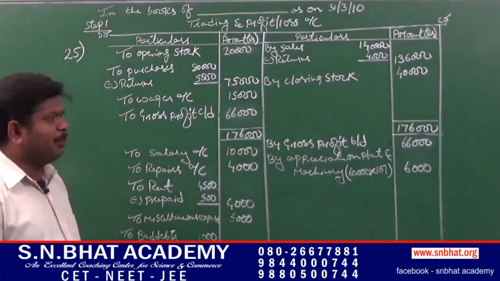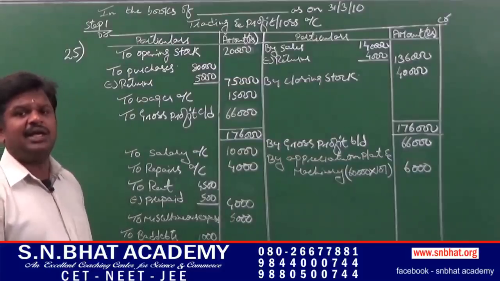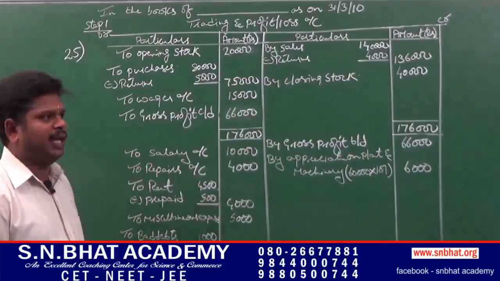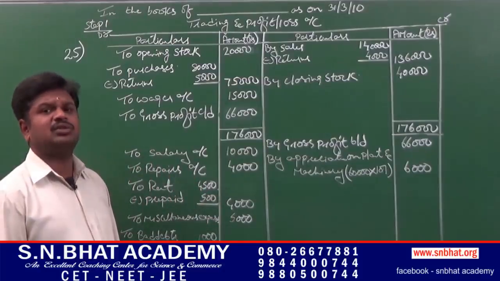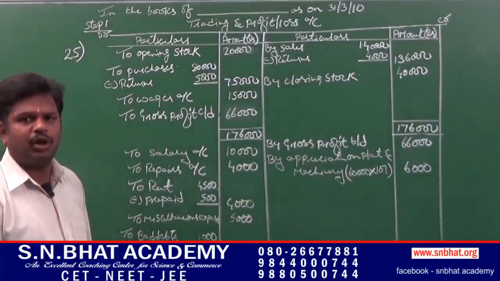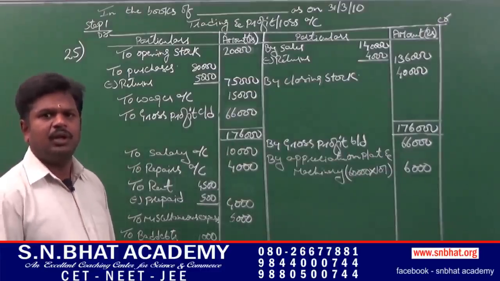Next, appreciation on plant and machinery. It is an income. It has to appear on the credit side of the profit or loss account and balance sheet. Next, that is interest on capital. It is an expense, so it has to appear in the profit or loss account and balance sheet.